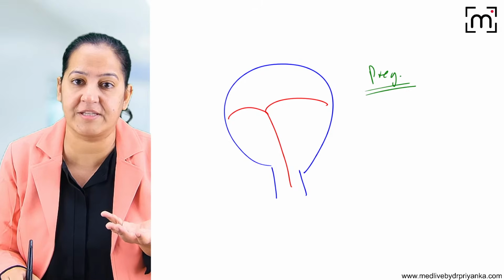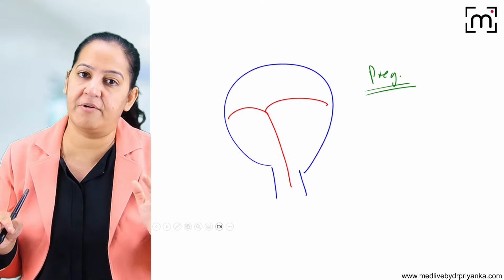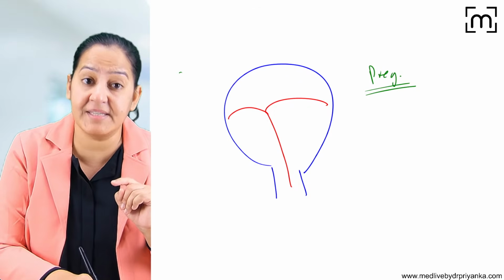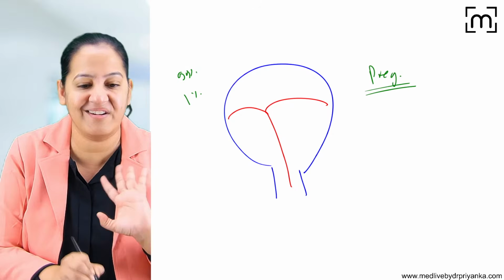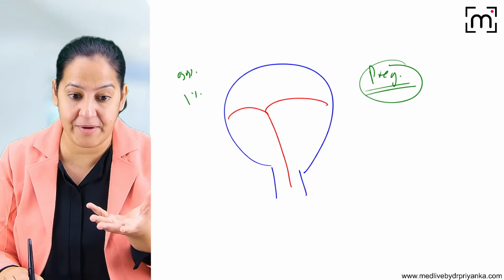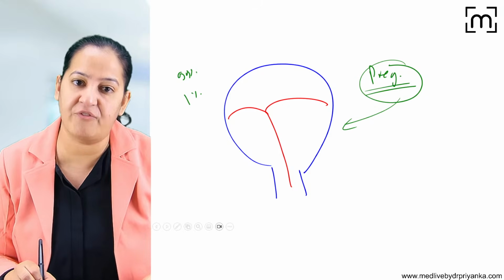Failure rate is there in all contraceptives, apart from sterilization. So all the contraceptive devices have some failure rate. Some have more, some have less. Here the efficacy is 99%, but a 1% failure rate is still there, so the lady can still become pregnant. That is known as unplanned pregnancy. It is due to the failure of that contraception, failure of the IUCD.